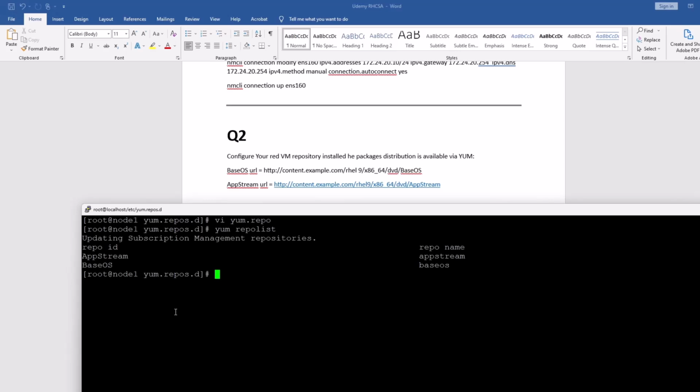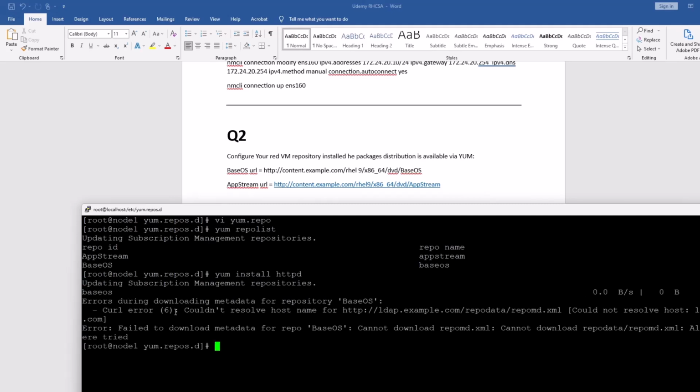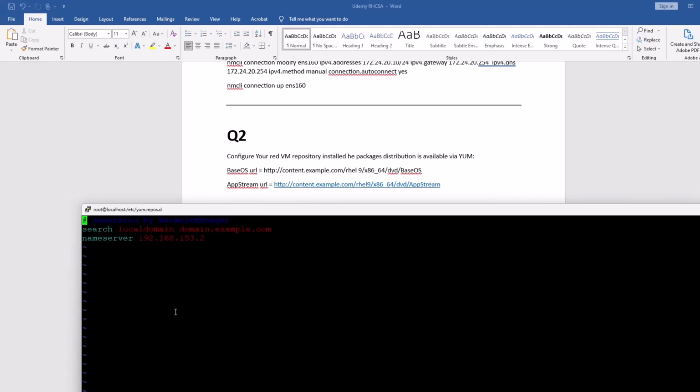That is okay. You can try it. Yum install httpd. Oh, it's not working. Yeah, okay, it's a DNS issue. Give me a second. In the exam you are not going to face any issue because they have their DNS configured. You are not going to face this issue.